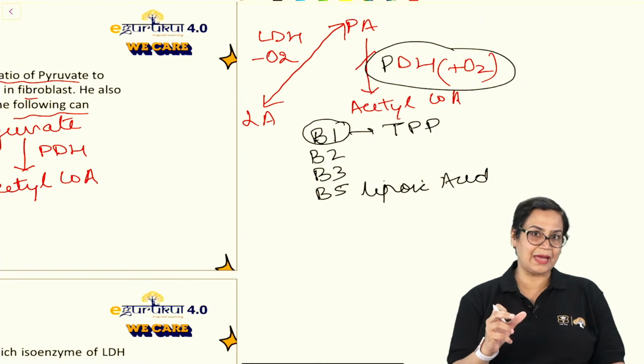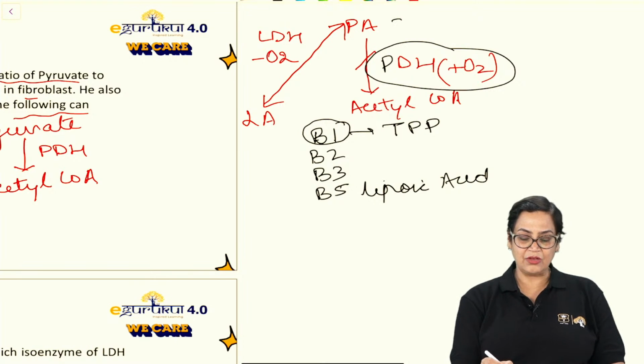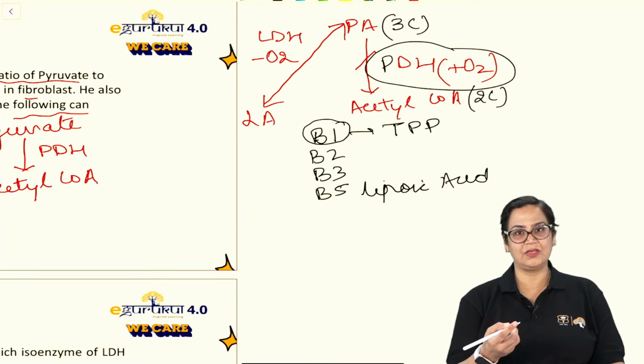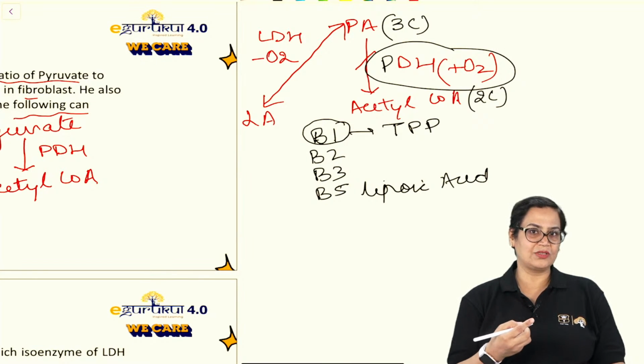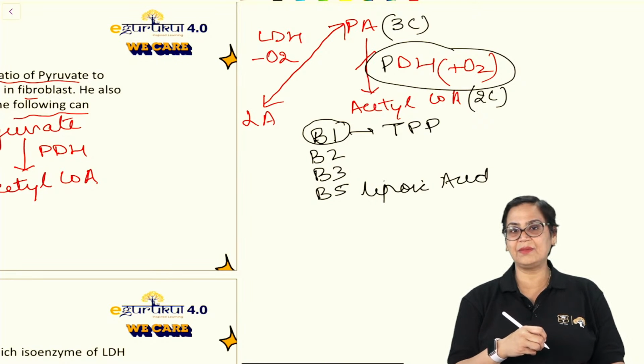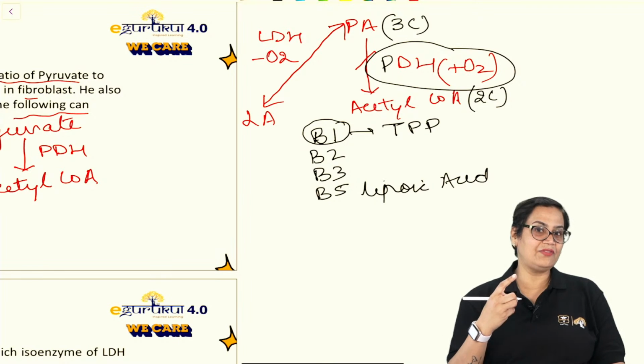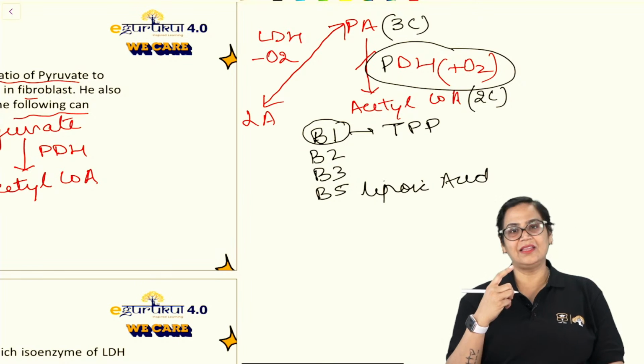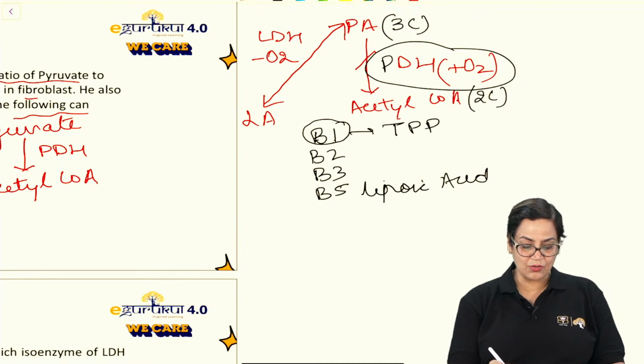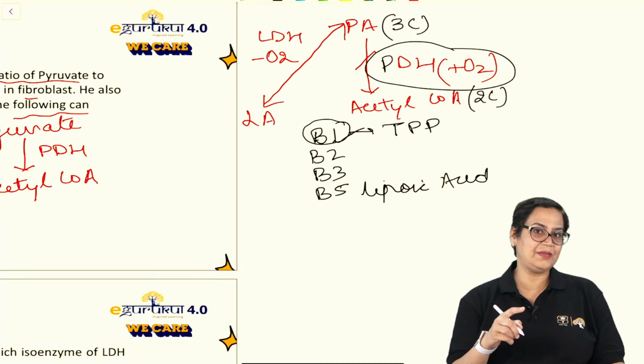Because if you see the biochemistry of this reaction, pyruvic acid has 3 carbon atoms. Acetyl coenzyme A has 2 carbon atoms. 1 carbon is given out, which is decarboxylation. And since this reaction is taking place in the presence of oxygen, the reaction is oxidative decarboxylation. And the coenzyme for oxidative decarboxylation is B1, TPP.